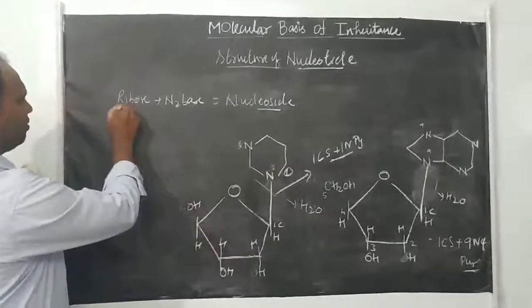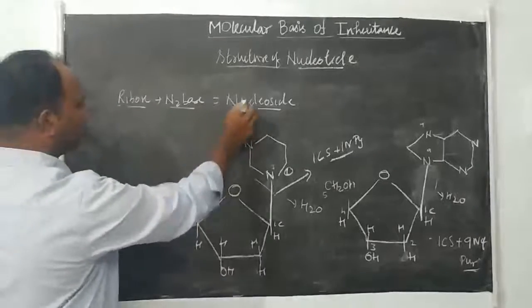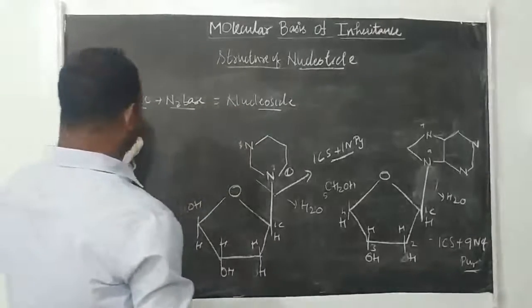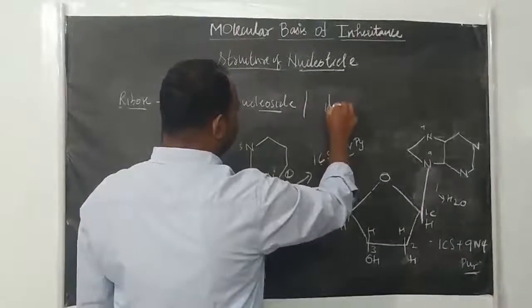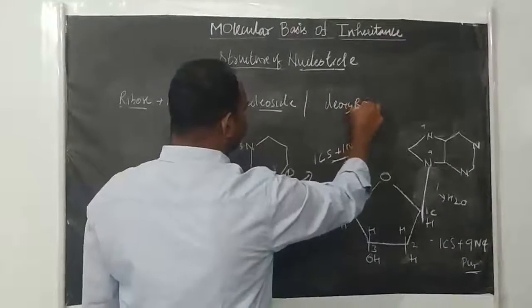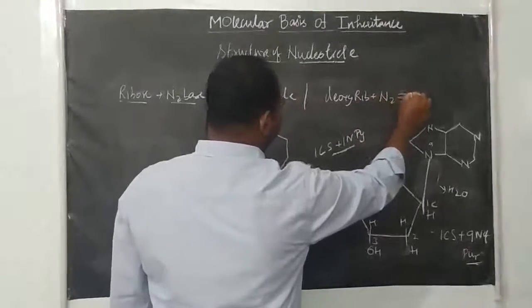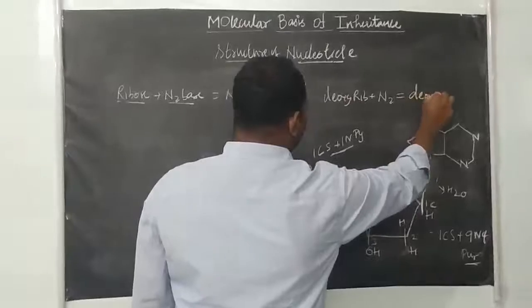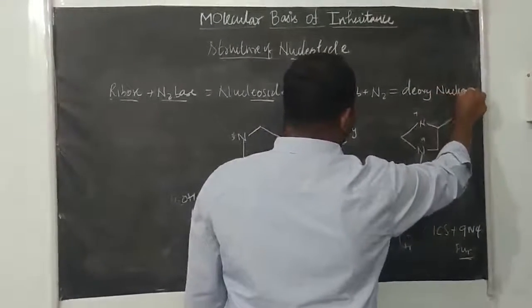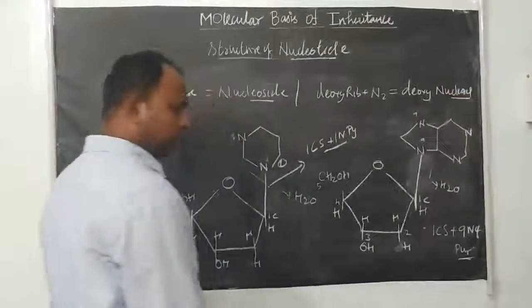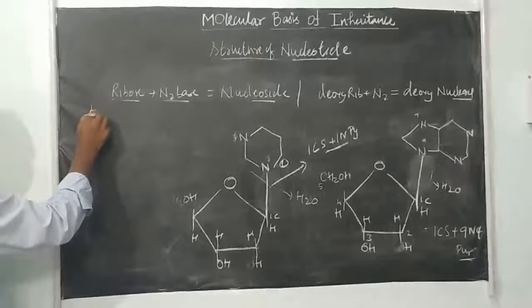So the ribose sugar plus nitrogen base, or deoxyribose plus nitrogen base together, you can call a nucleoside. If the sugar is deoxyribose plus nitrogen base, we call it a deoxynucleoside. Right?